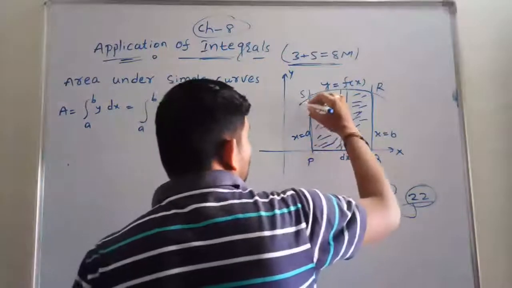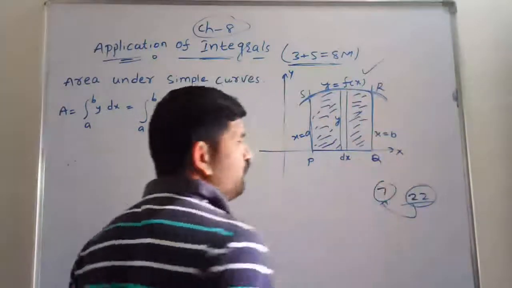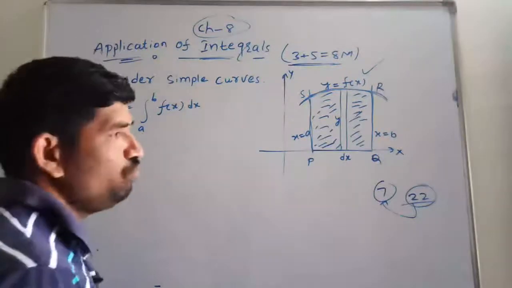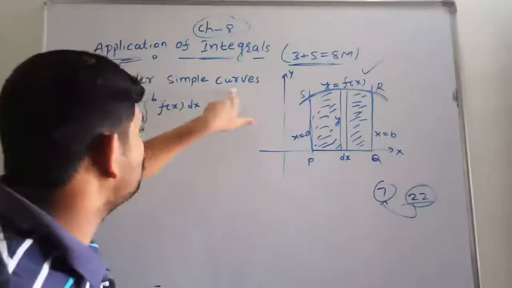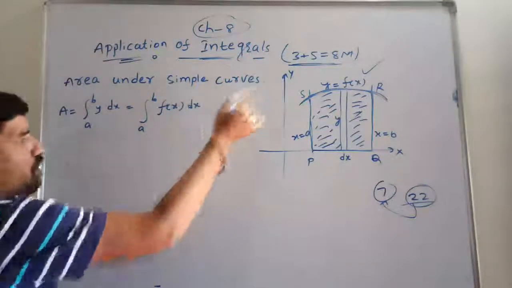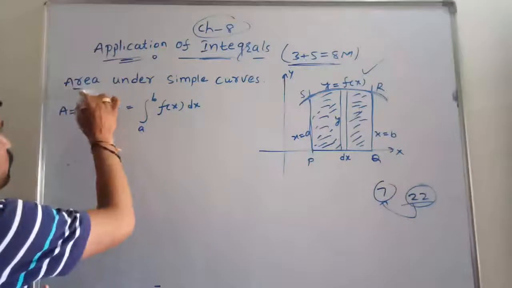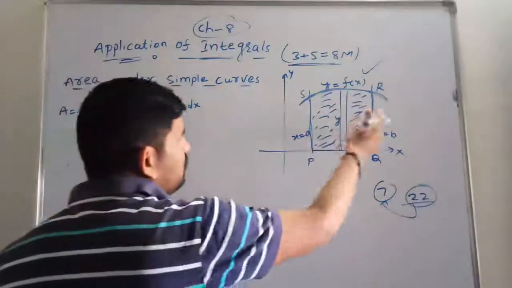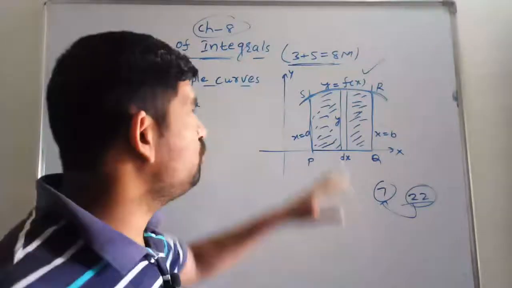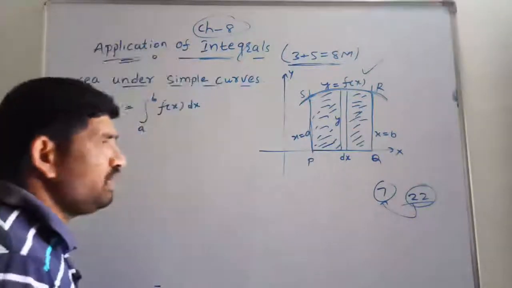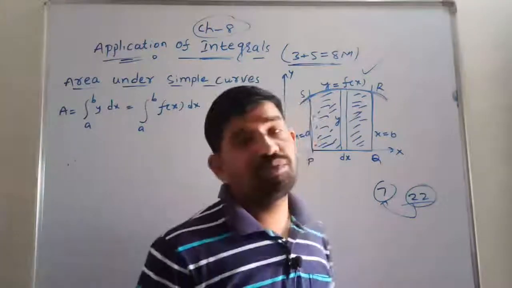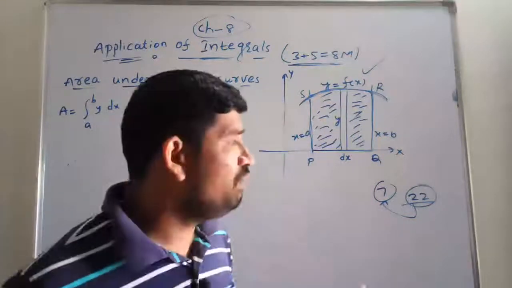Whatever the curve is there, that is y is equal to f of x. This curve is a simple curve. That's why we are finding the area under the simple curve. The side heading for this is area under the simple curve. How we can find the area of this simple curve, we have completed in the previous classes in chapter 7, the definite integral and limit of a sum concept.